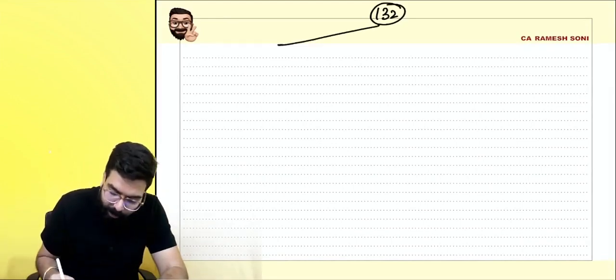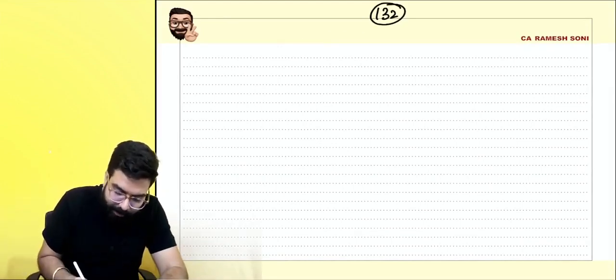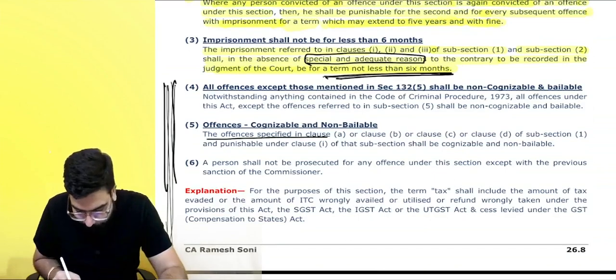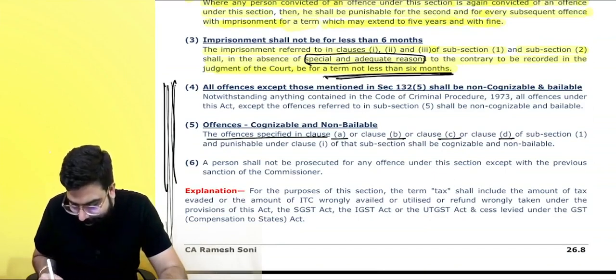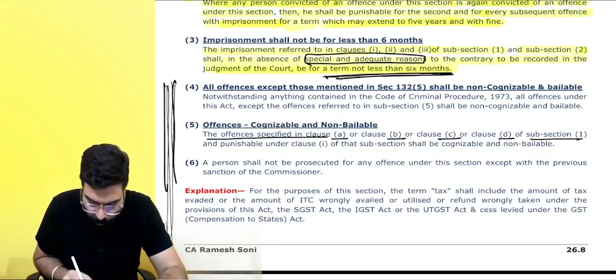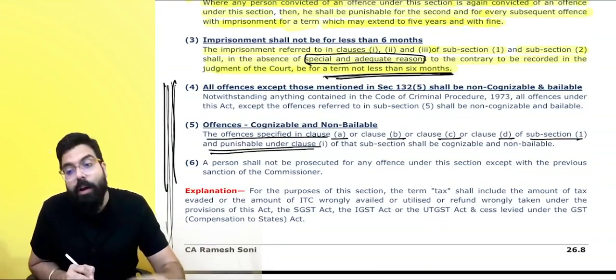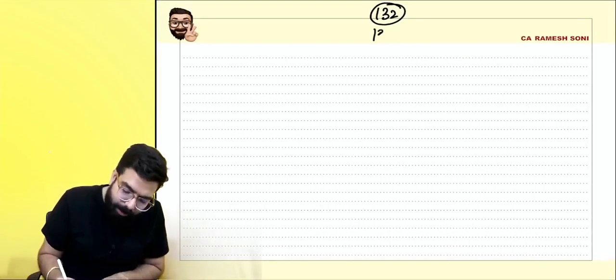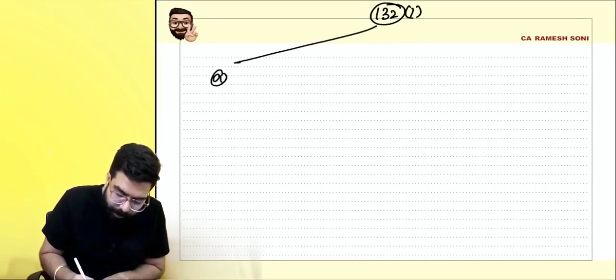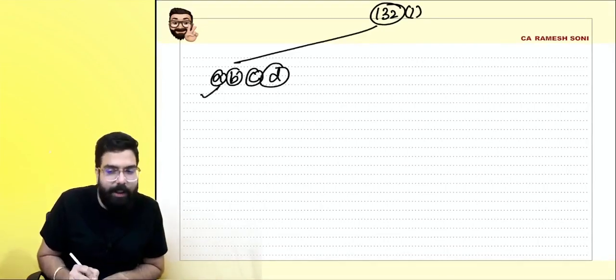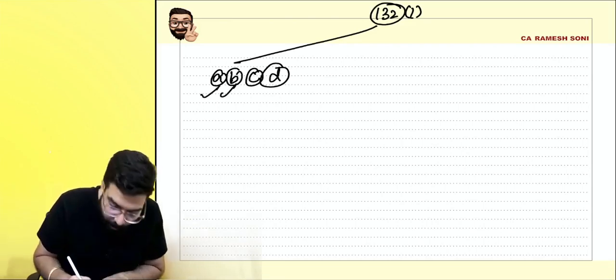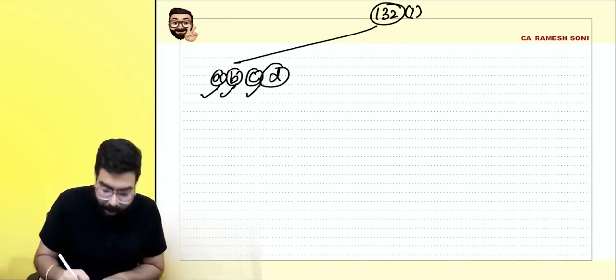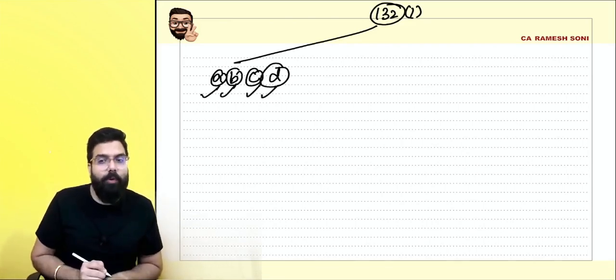Whenever you see section number 132, sub-section 1, the offenses specified in clauses A, B, C, D of section 132 which are punishable under clause 1, means if you are falling under section 132(1)(A, B, C, D). A means supply without invoice, invoice without supply, fraudulently avails the ITC, amount collected as tax but not paid to the government.